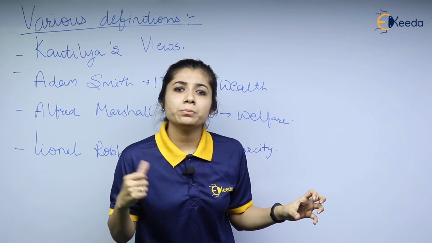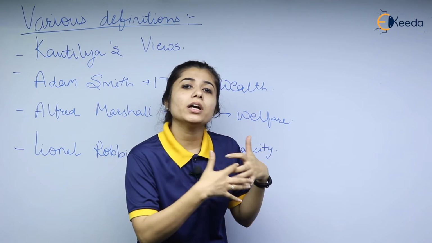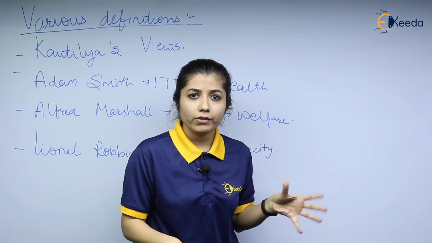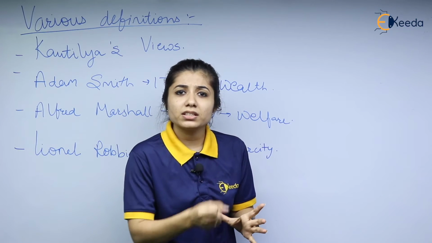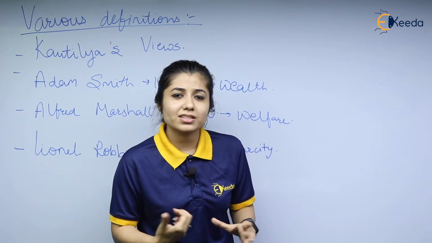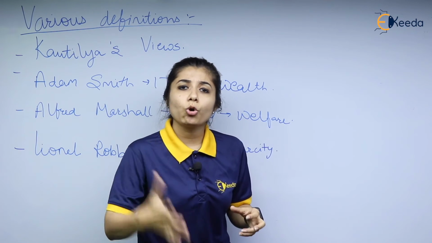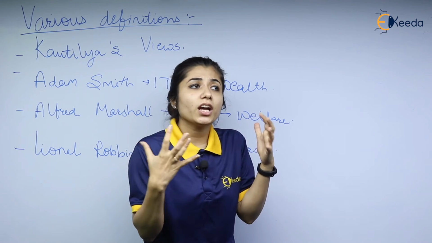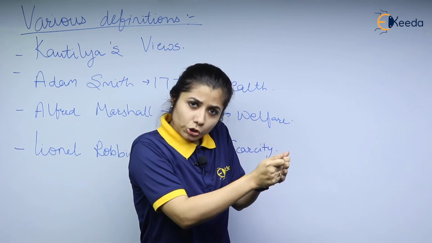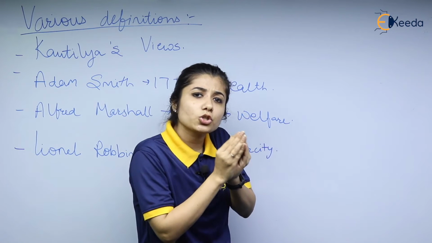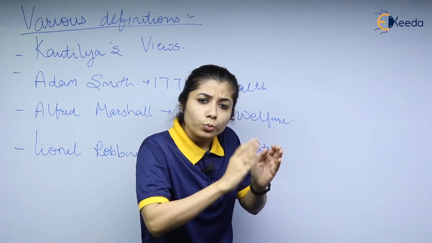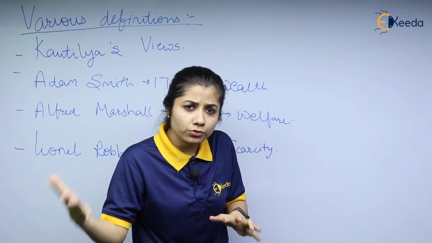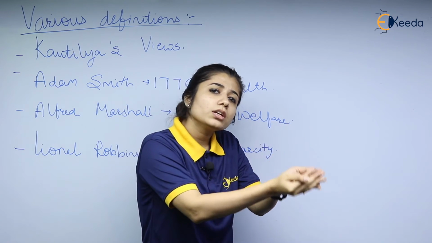Ends and scarce means. Ends means unlimited wants that we have. Scarce means the limited resources that we have, which have alternative uses. In a basic sense, it is the study of how a human being uses the limited resources that he has, which have a lot of alternative uses, to achieve his goal.